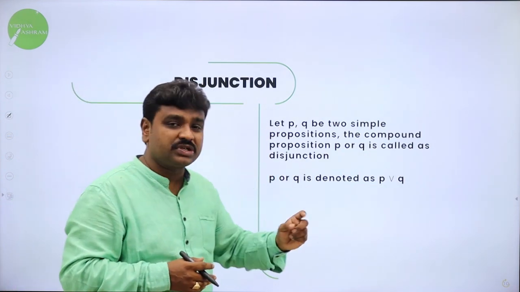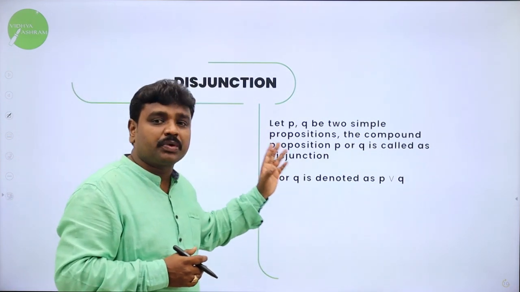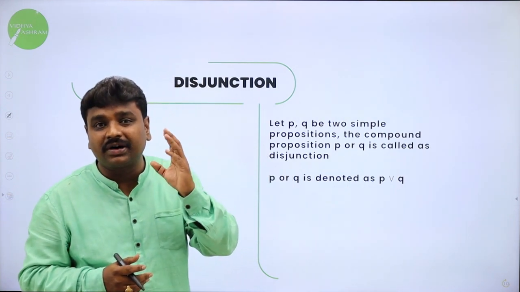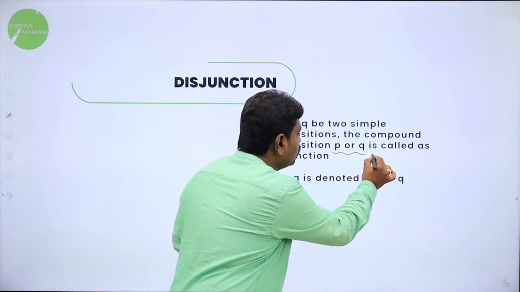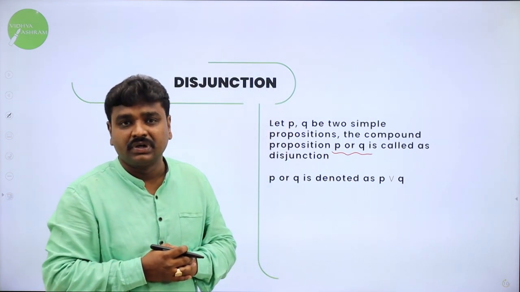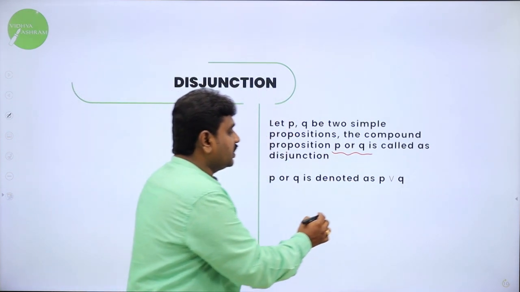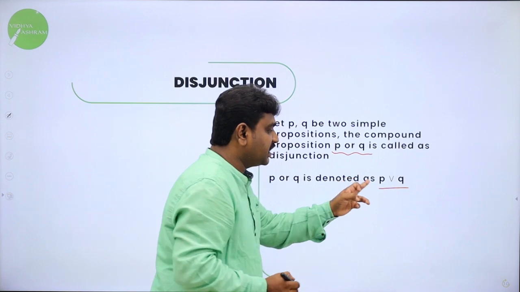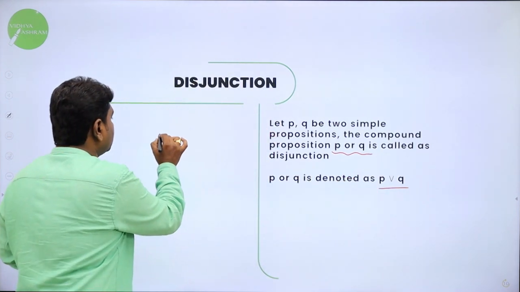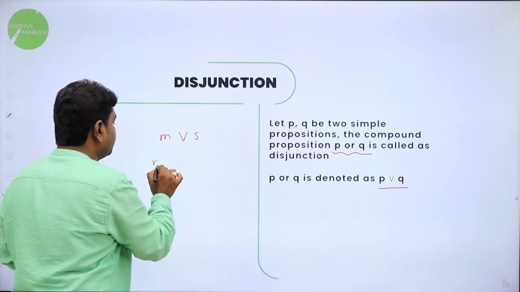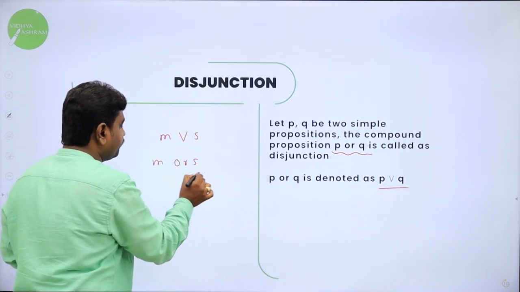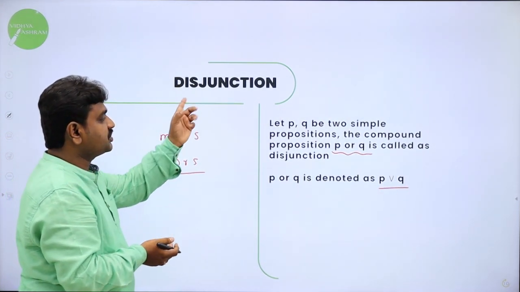Let P, Q be two simple propositions. The compound proposition P OR Q is called a disjunction, and it is denoted as P ∨ Q. This is read as P or Q. If I write M ∨ S, this is read as M or S. And this compound proposition is a disjunction.